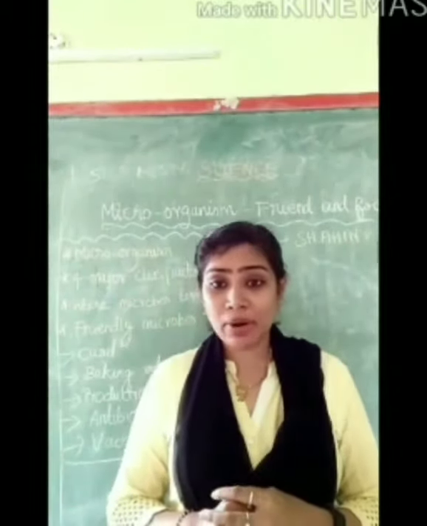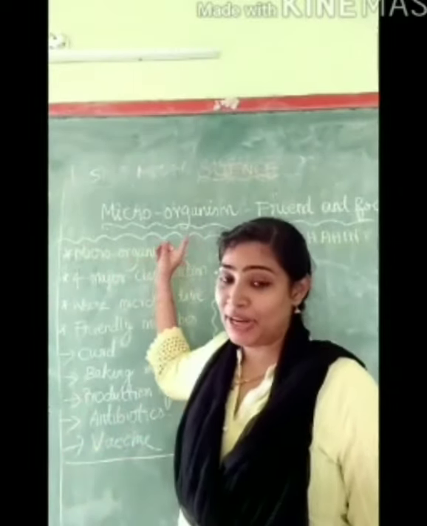Today we are going to learn about the topic microorganism, friend and foe.